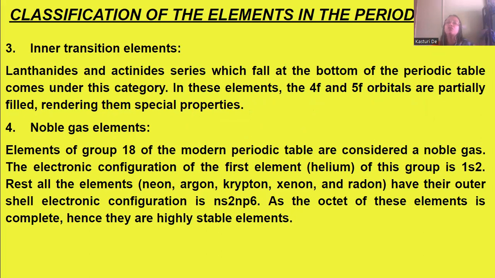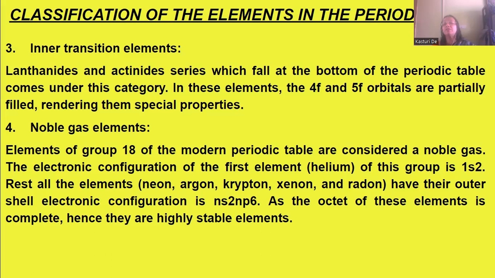Now, inner transition metal elements are the lanthanides and actinide series, which fall at the bottom of the periodic table. In these elements, the 4f and 5f orbitals are partially filled. So they are F block elements, rendering them special properties.